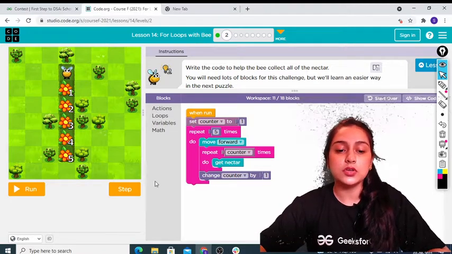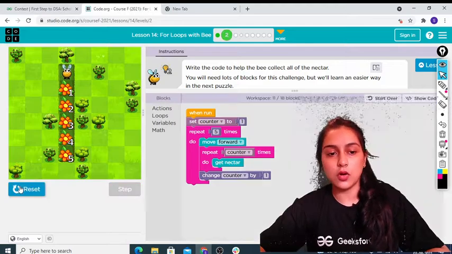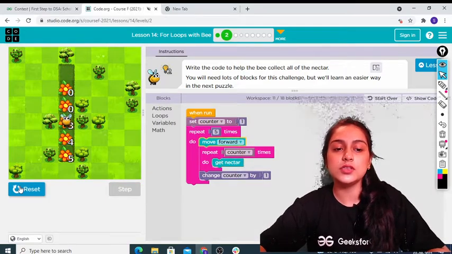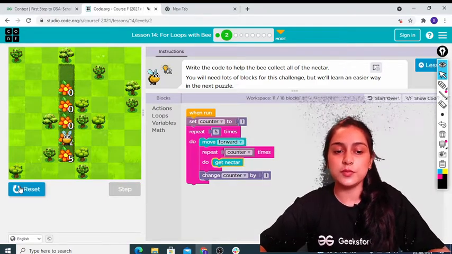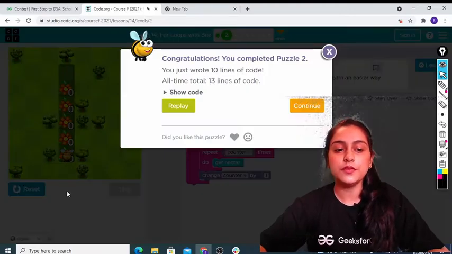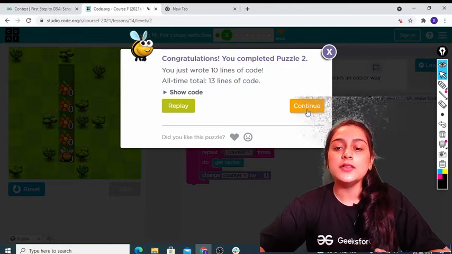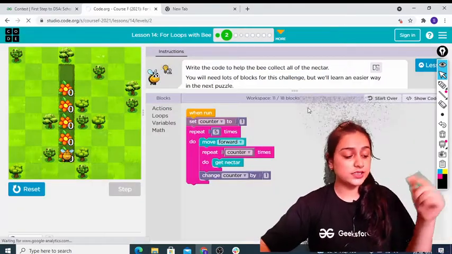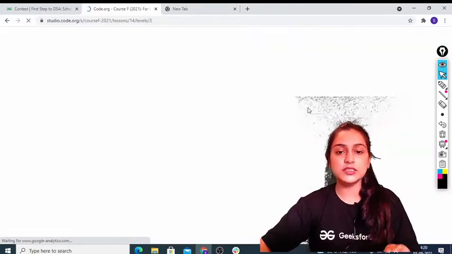Okay, so now I'll just run and check if my code is correct or not. If you're not getting the things, you can do these things step by step also. Step by step it gets a little easier for you guys, right? So it is done. Okay, now we'll just continue, and in the next slide we'll see how we are going to do this thing easily.